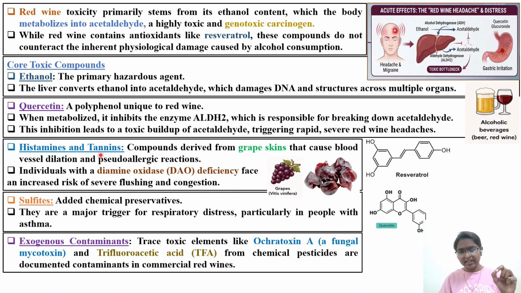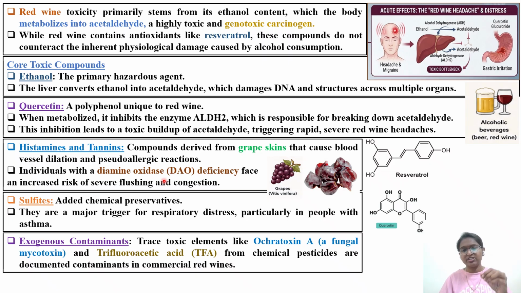Histamine and tannins are also there in the case of red wine, compounds derived from the grape skin. These are different sources from which you are getting the red wine, that's why different components will be there. So compounds derived from the grape skin cause blood vessel dilation and pseudo-allergic reaction. There are certain individuals who might have an allergic reaction to this particular histamine as well as the tannin component.